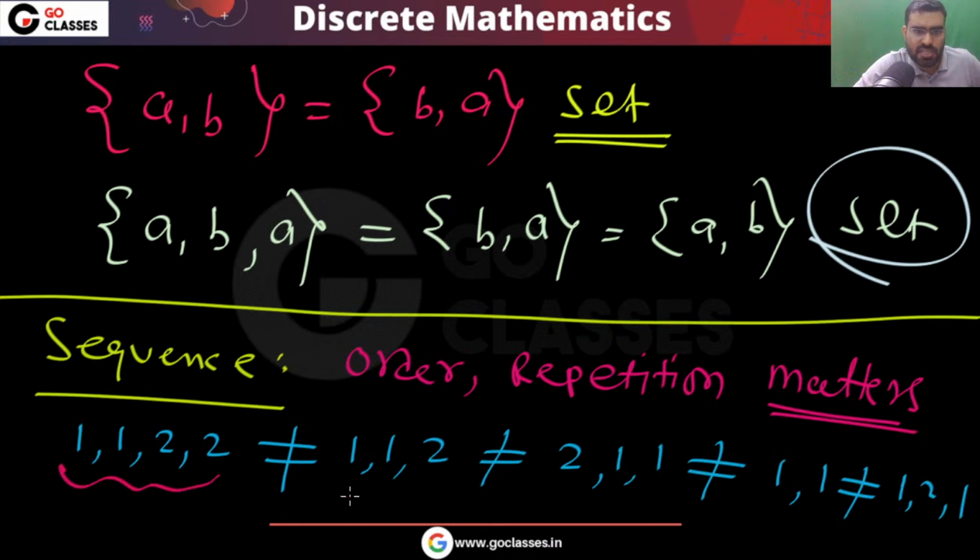Remember, all these sequences are basically different. So in a sequence, order matters and repetition also matters. This is an important point, the definition of a sequence.